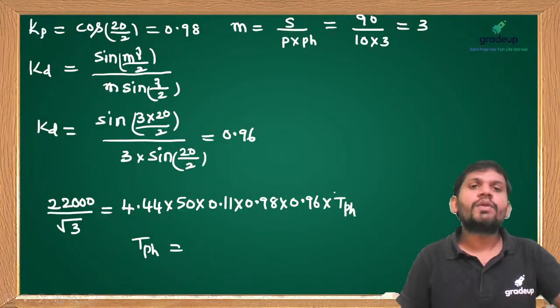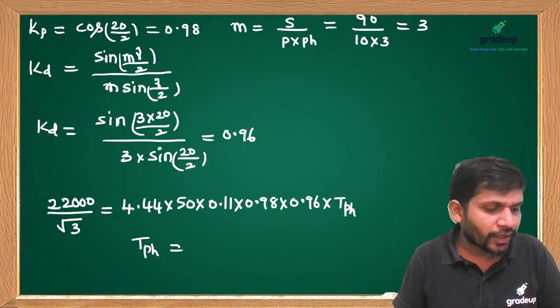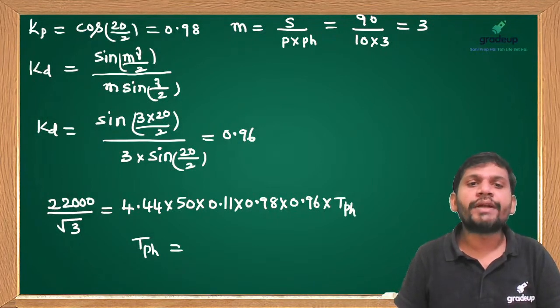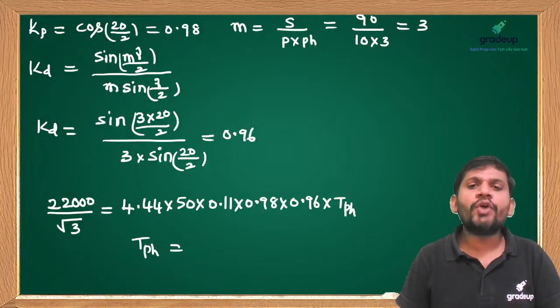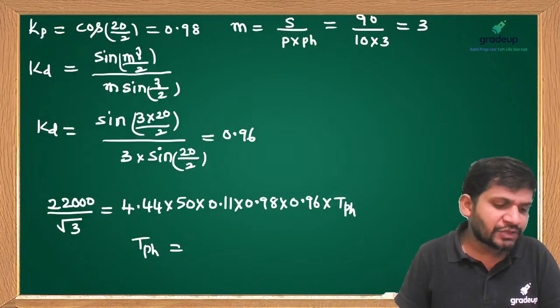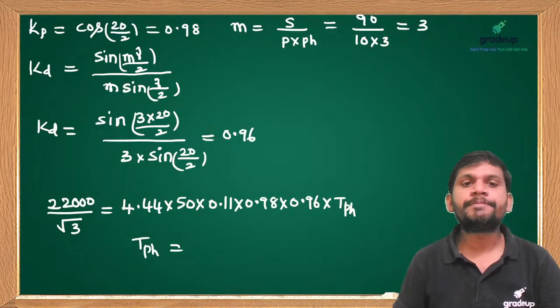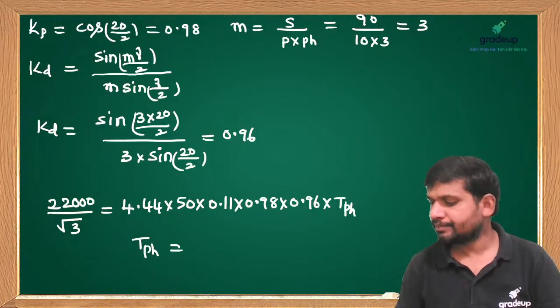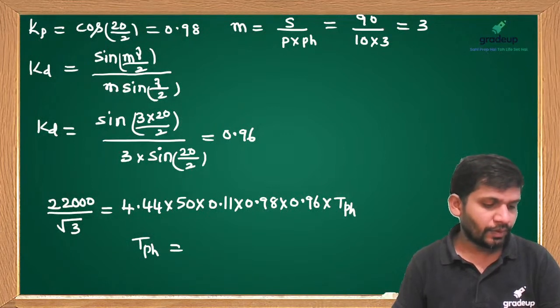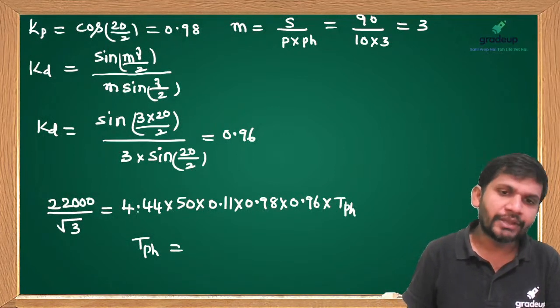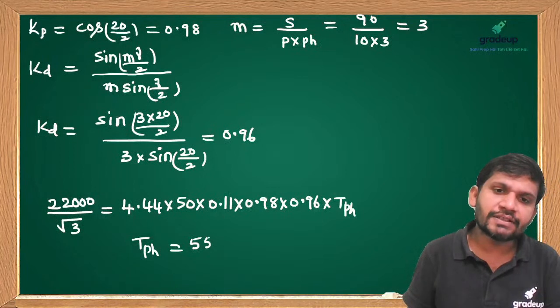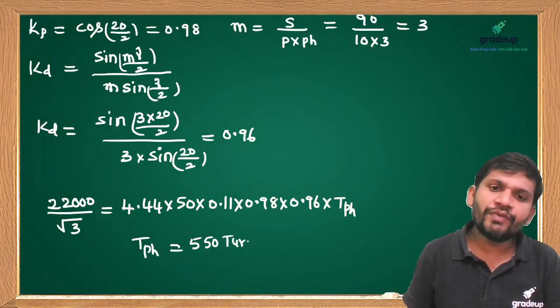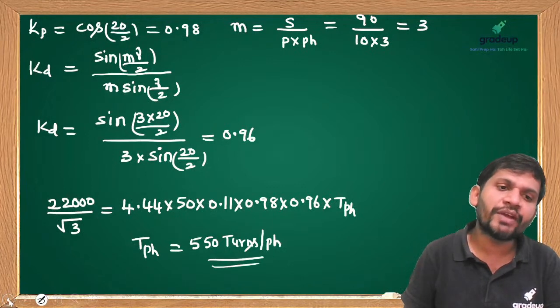Using the same formula you are calculating the number of turns per phase. Very good, Amit. This we are getting nearly 550 turns per phase.